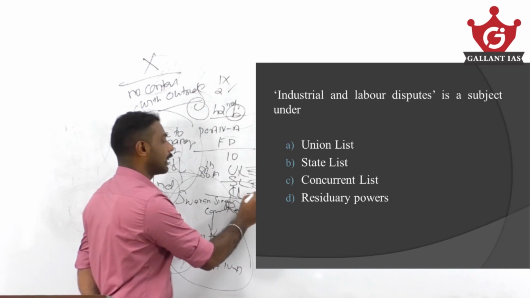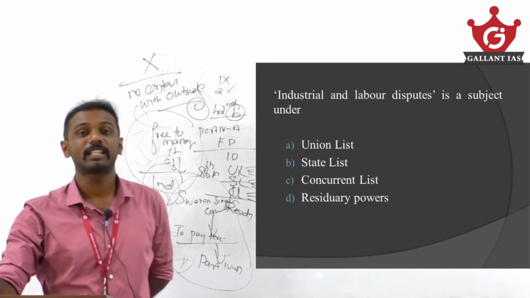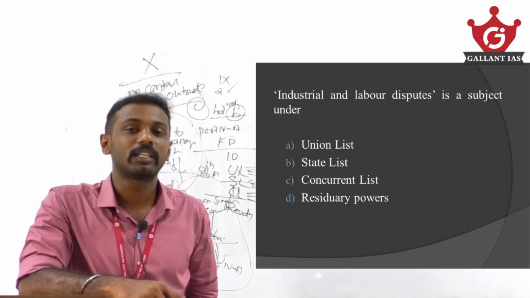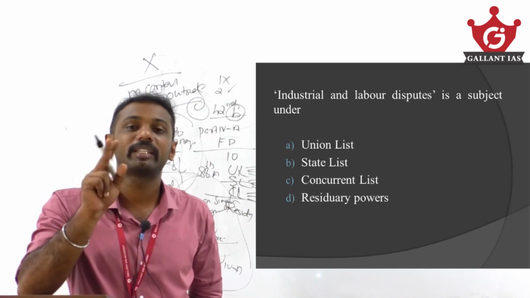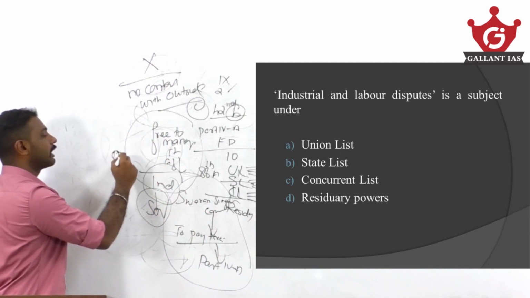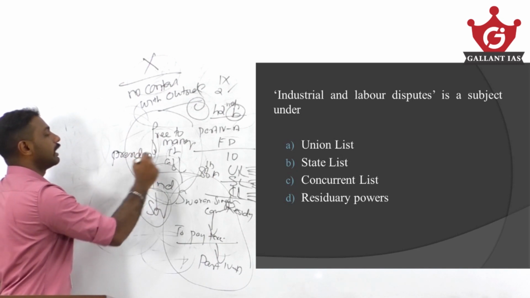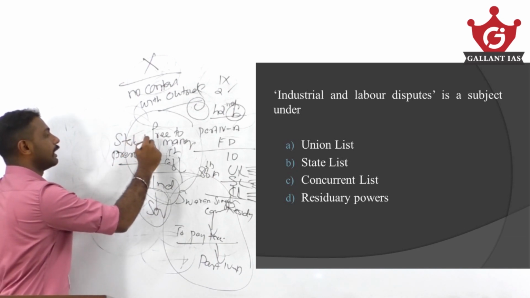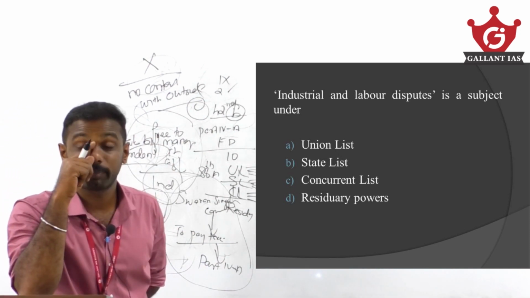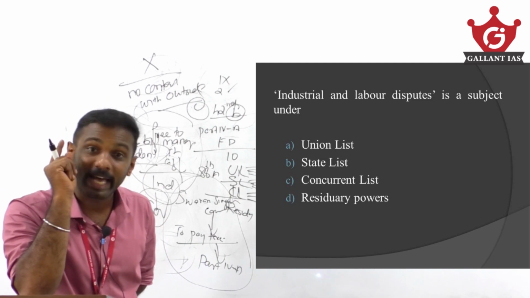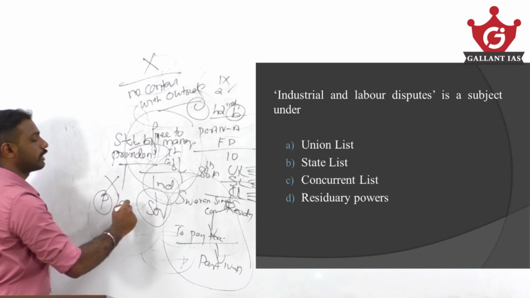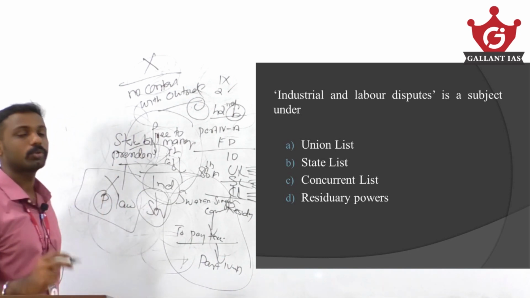Regarding subjects under the Concurrent list, both Parliament as well as state can make laws, and if there is a conflict between central law and state law, then ultimately the Parliament law prevails. But there is an exception. If a state bill is reserved by the governor for the consideration of the President, and the President gives assent to the bill, then that bill is also valid, even if it is against the parliamentary law. This is the only exception given in such cases.